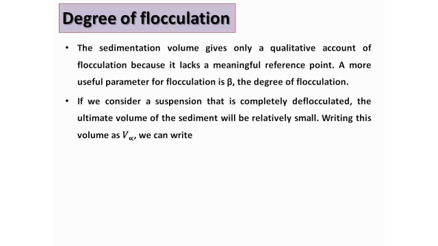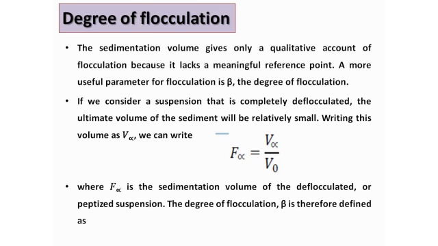So writing this volume as V alpha, we can have one value F alpha, the sedimentation volume of the deflocculated suspension: F alpha is equal to V alpha divided by V naught, where V alpha is the volume of sediments.